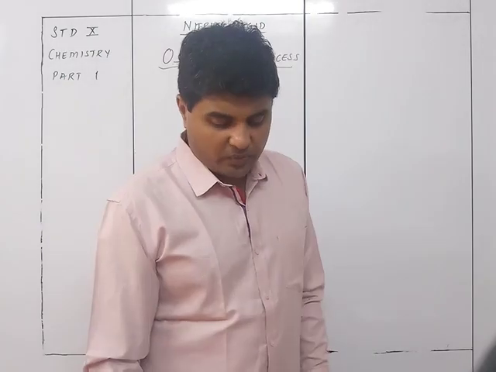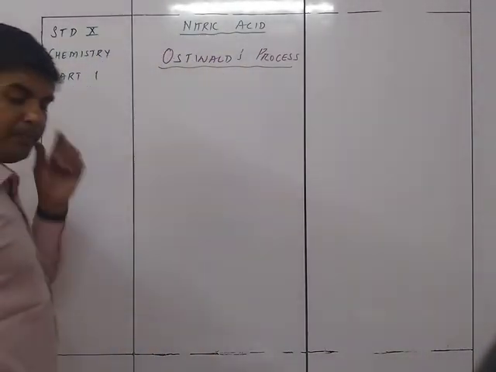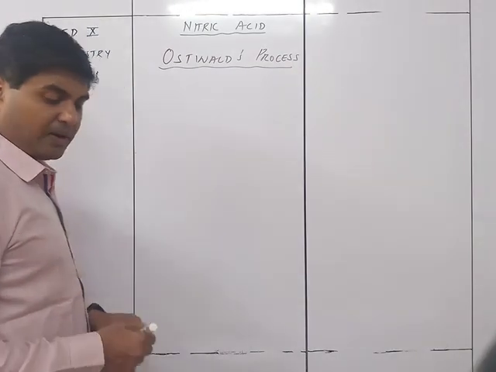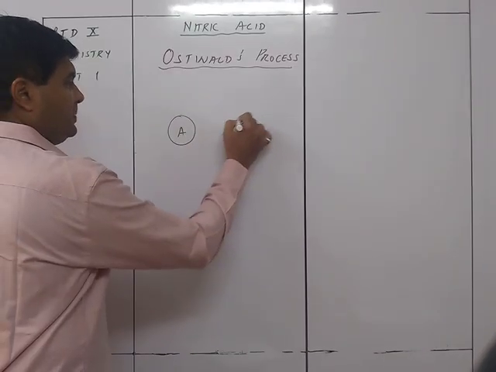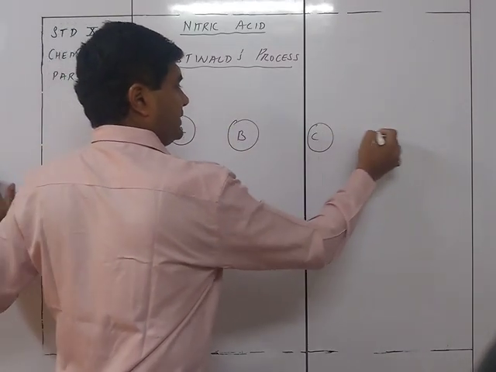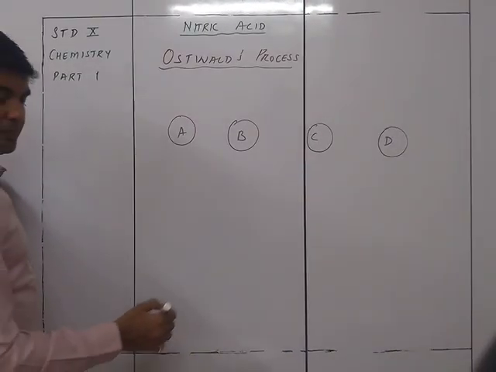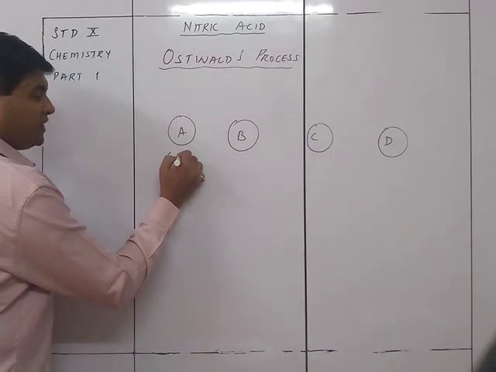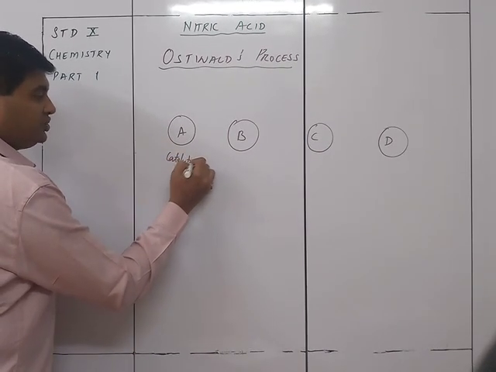In that process, you are going to have four basic parts: A, B, C and D. The first part is called a catalytic chamber.